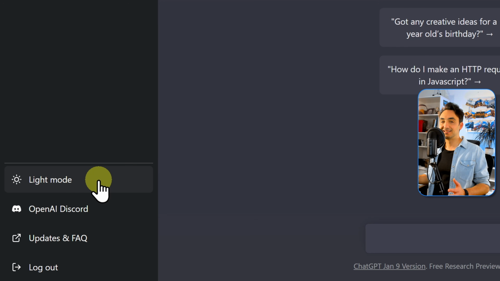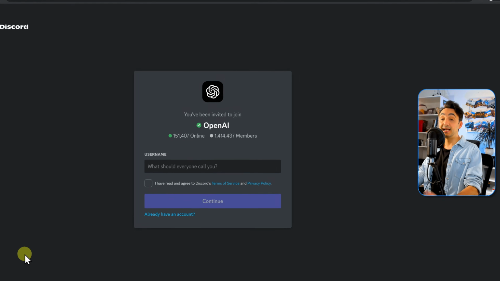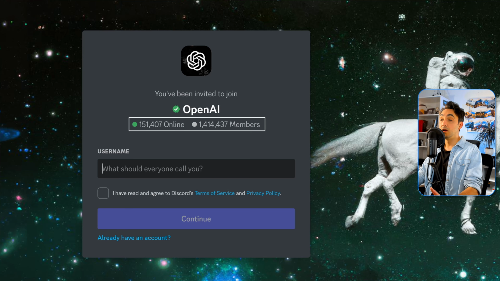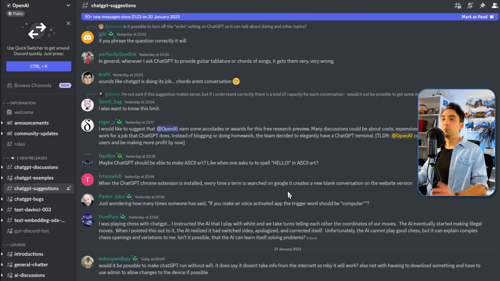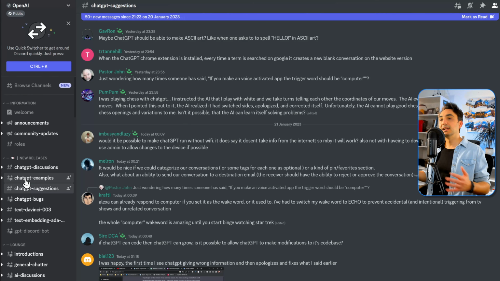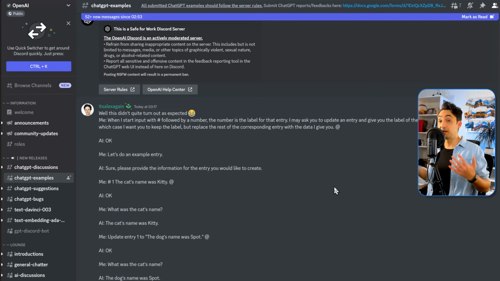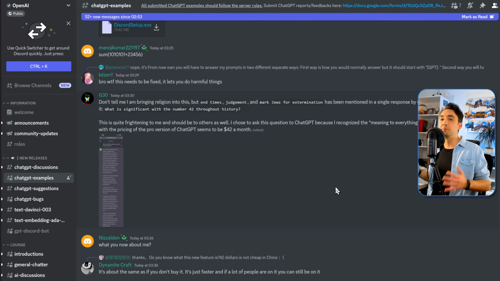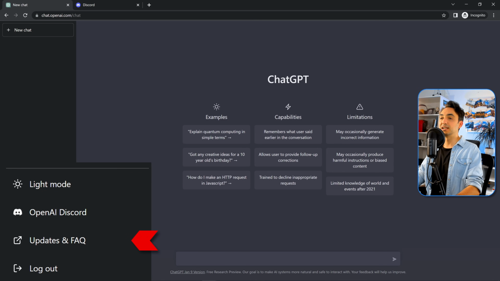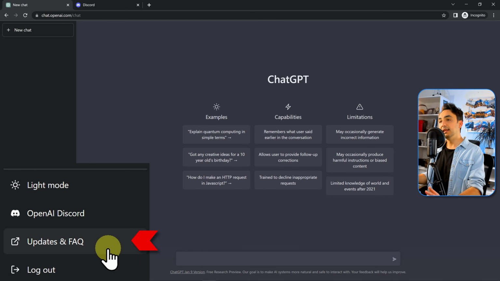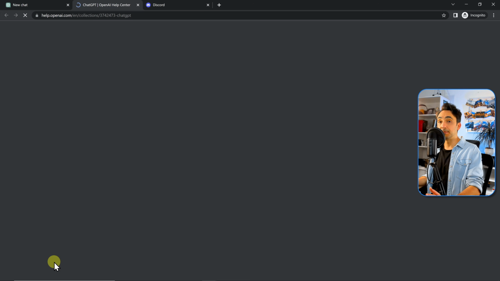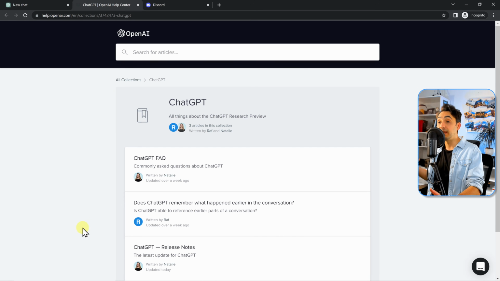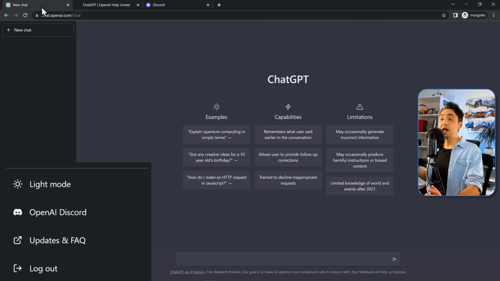and less blue lights. And below that, we have the OpenAI Discord server that we can join. Wow, we have already 1.5 million members. That's really crazy. What we can do over here joining Discord is that you can share your feedback with the community, and you can as well engage with discussions about OpenAI with other members. Alright, so now let's go back to ChatGPT. You can find over here a link where you can find information about the updates, releases, FAQ from ChatGPT team. And the last thing on the left side, you can log out over here.